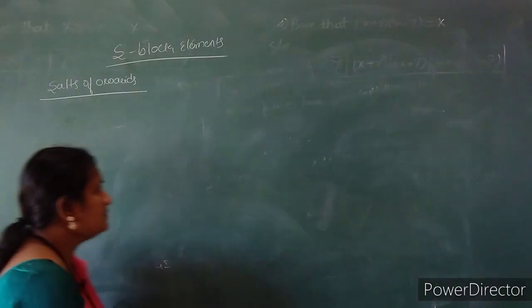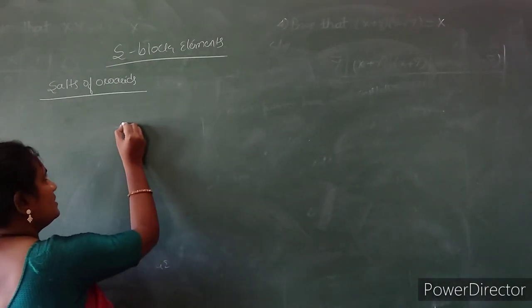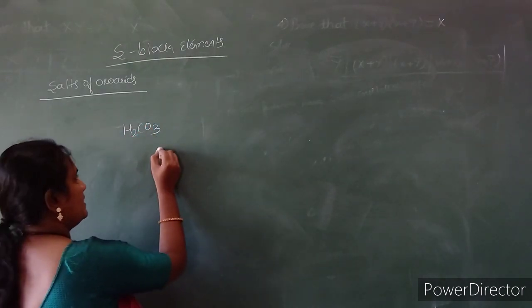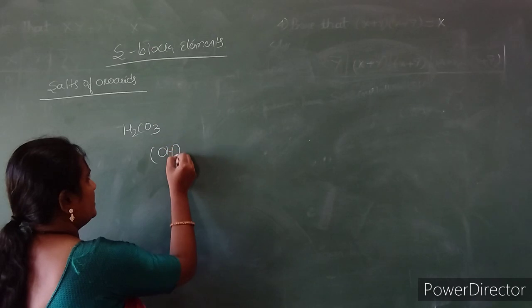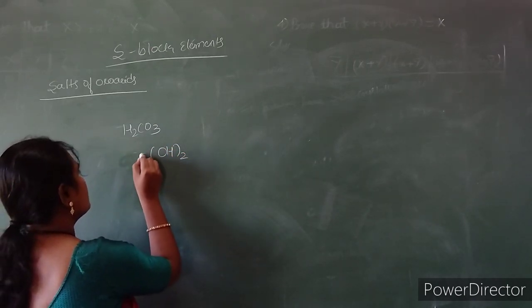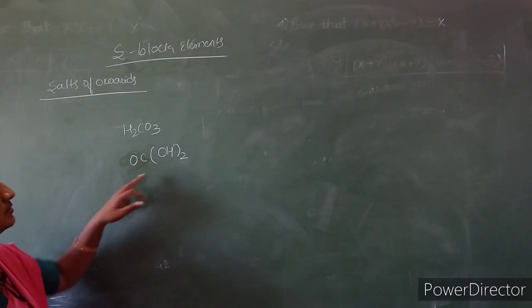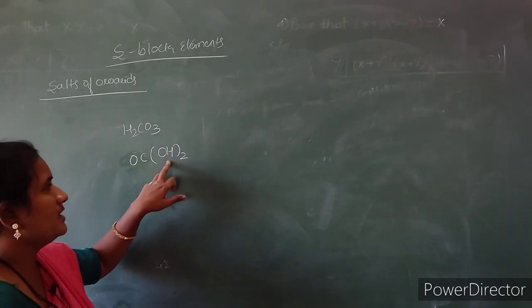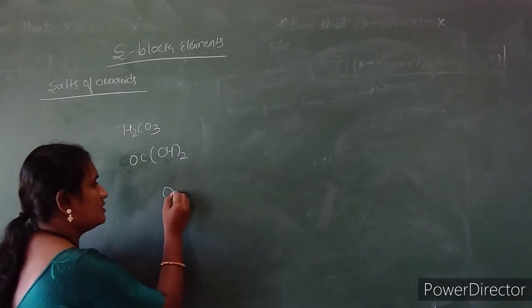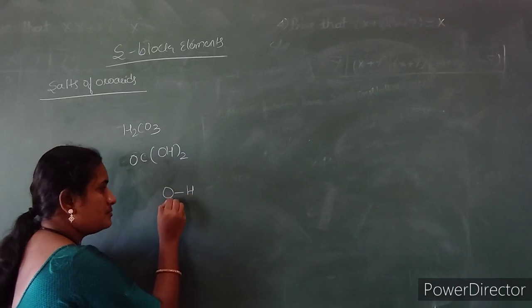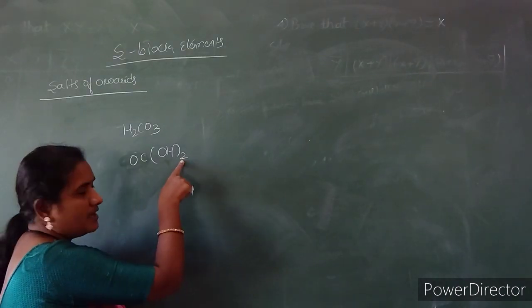For example, in the case of hydrogen carbonate, if we write it as OC(OH) twice, this is the hydroxyl group, and to this hydroxyl there is an attachment of one acidic proton.